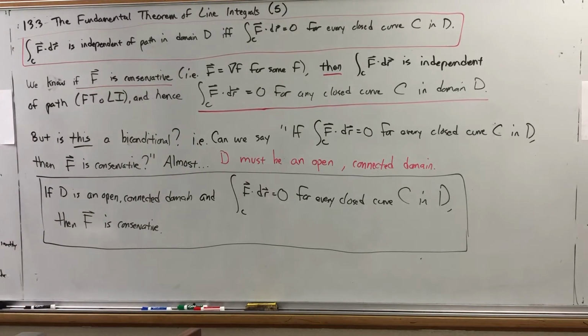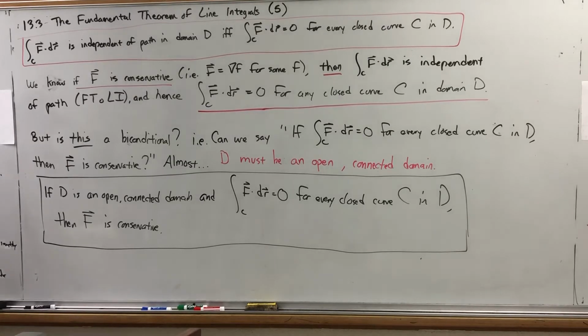And before I say that, let me double check. Well, I've been kind of glossing over the topological aspects of the domain, whether it's closed or open, whether it's connected or not, up until now when they start making a big deal about it.